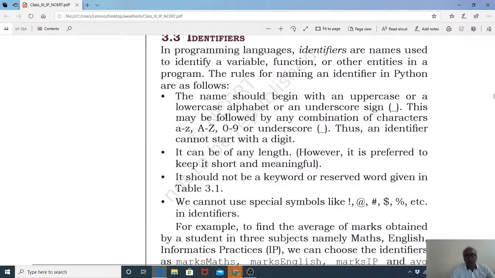It can start with either one, that's not a very big problem. And it can also start with an underscore. This may be followed by any combination of characters, like A1, A2, A12. Whatever variable name we take, an identifier cannot start with a digit. It can be of any length, however it is preferred to keep it short and meaningful.